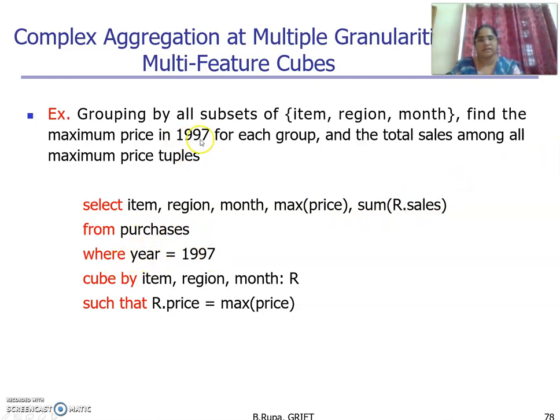Our constraint is 1997. We need to find the maximum price and the corresponding sales in a given region, for a given item and a given month. Cube by all the dimensions: item, region and month, such that the price is equal to the max price. Based on this constraint, we write the queries and it will give the results: the maximum price in the year 1997 for the item and region and all the months.